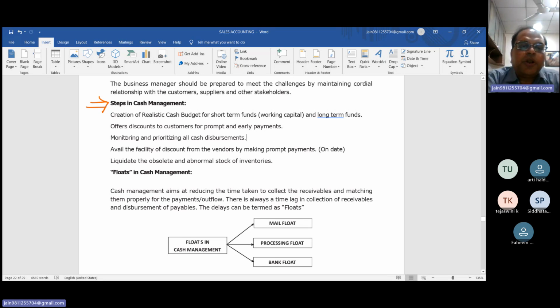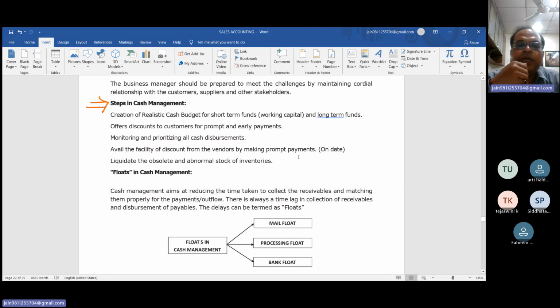Number third one is monitoring and prioritizing all cash disbursements. We have to write down all the cash disbursement points according to priority. We have to definitely pay such cash within this month, on the particular date. And avail the facility of discount from the vendor for making prompt payments.